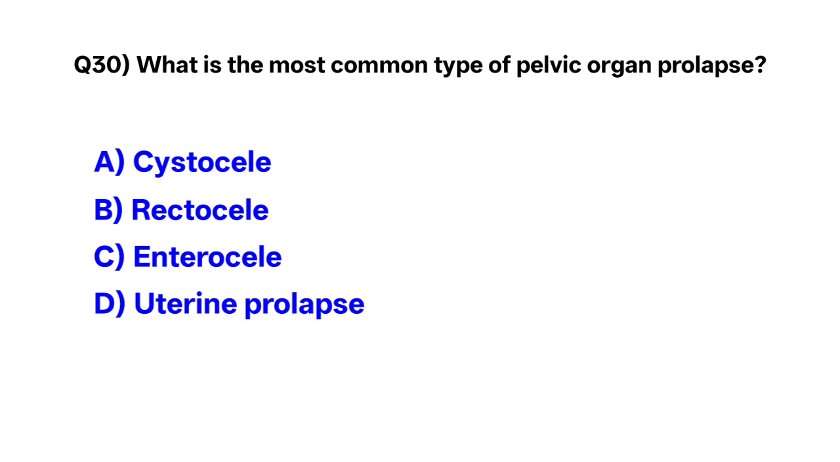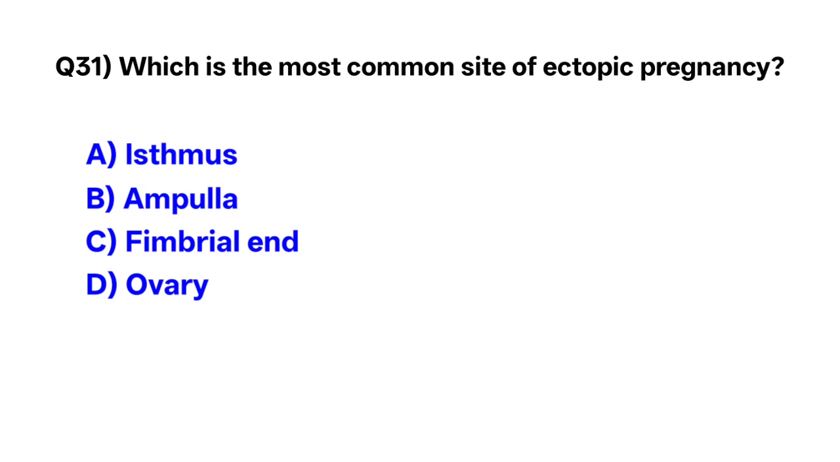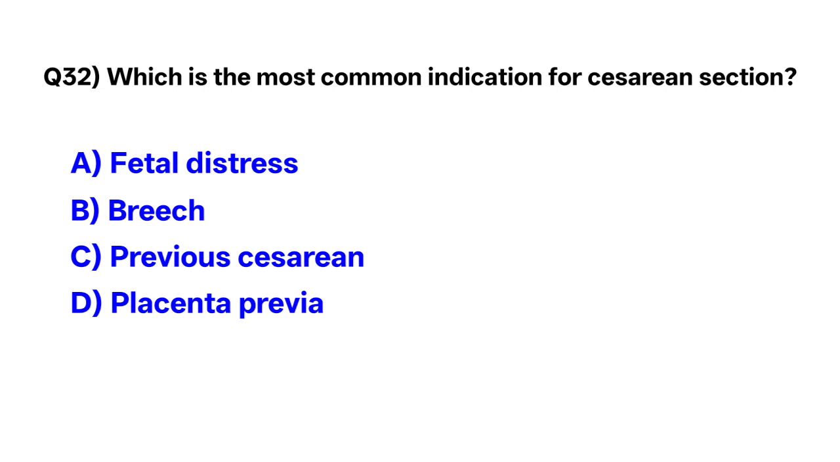Question number 30. What is the most common type of pelvic organ prolapse? The correct option is A. Cystocele. Question number 31. What is the most common site of ectopic pregnancy? The correct option is B. Ampulla of the fallopian tube. Question number 32. What is the most common indication for cesarean section? The correct option is C. Previous cesarean history.